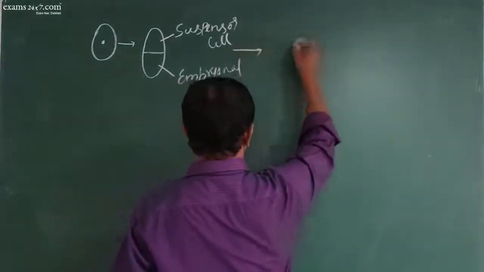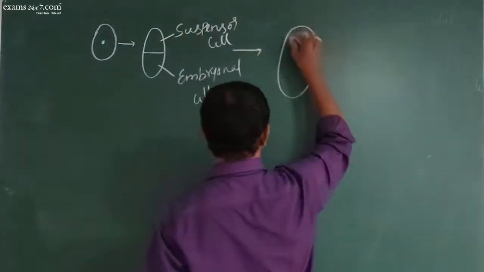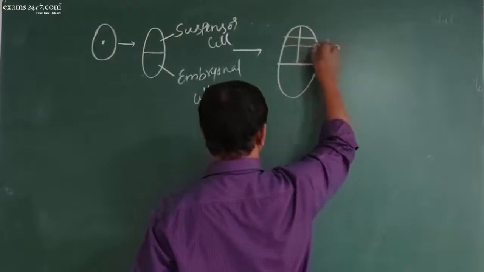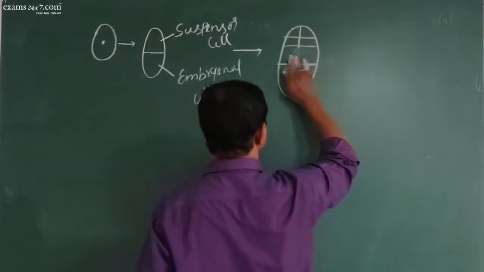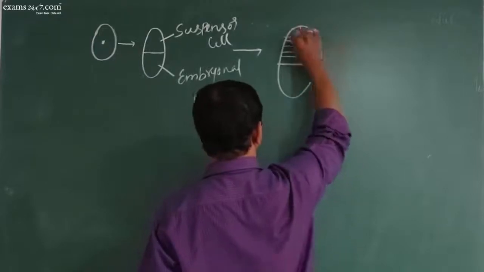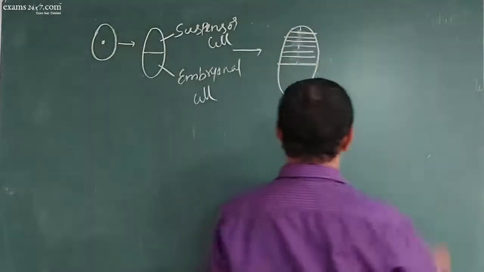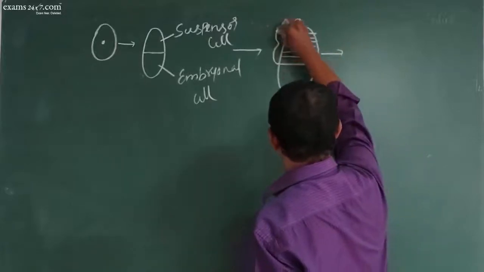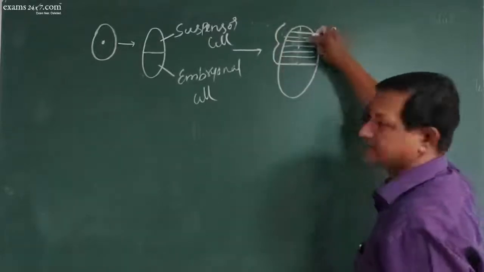Now later the suspensor cell will undergo repeated transverse divisions like this, and it enlarges. Now this is the suspensor.